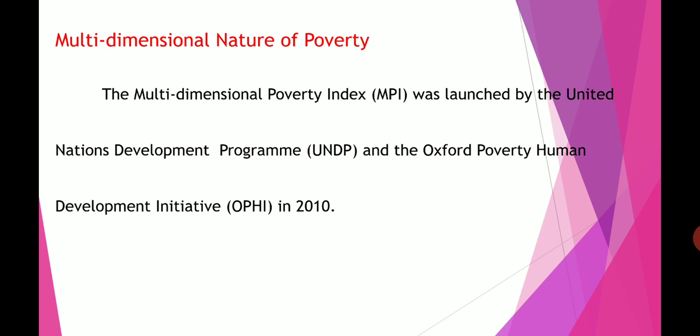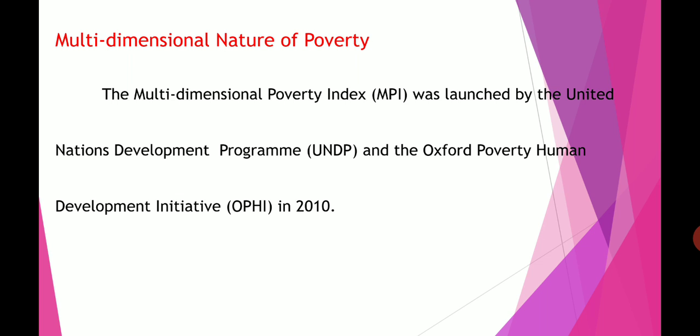The basic philosophy of this MPI is based on the idea that poverty is not unidimensional. Poverty alone is not a reason; it is multidimensional. Poverty means not only production. If people are going into poverty, it is not only production. It is not only unidimensional, it is multidimensional. There are many reasons why people go into poverty. So this multidimensional poverty is made up of several factors that constitute poor people's experience of deprivation, such as health.